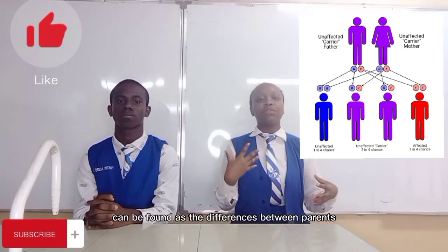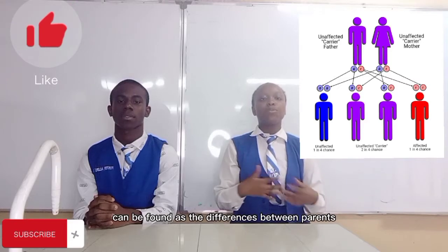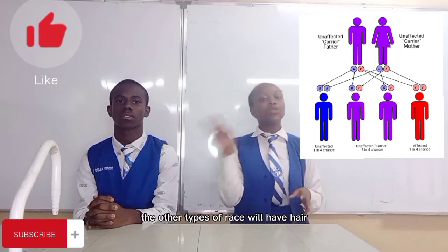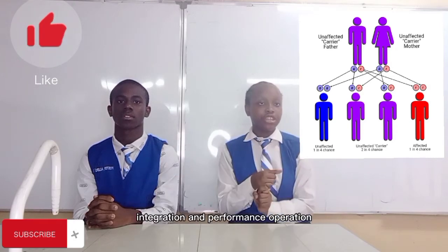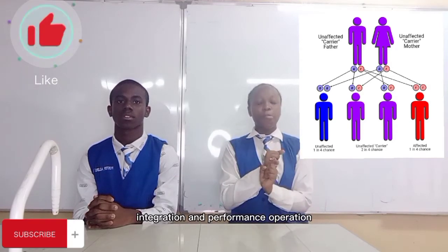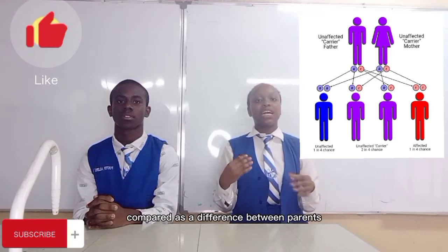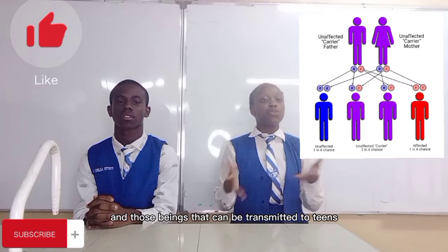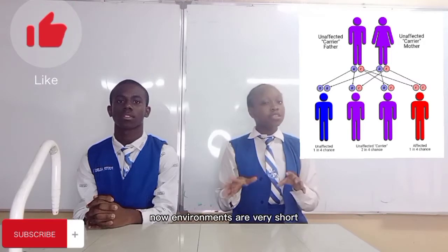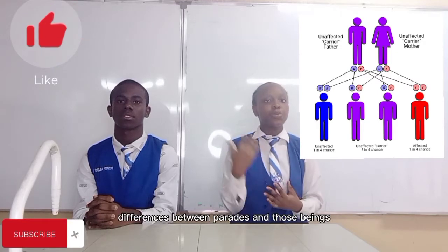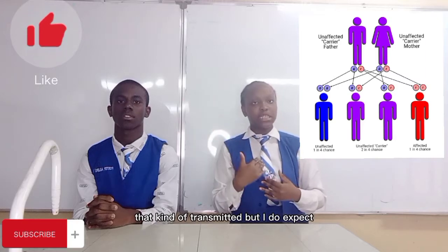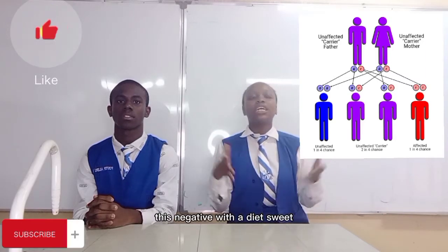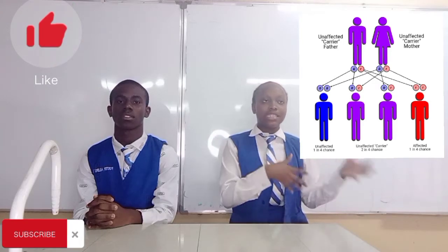Now, variation can be defined as the differences between parents and offspring, as well as among offspring. There are two types of variation. We have hereditary variation and environmental variation. Hereditary variation is differences between parents and offspring that can be transmitted through genes. Environmental variation is differences between parents and offspring that cannot be transmitted but are due to environmental factors like the weather, diet, food, etc.